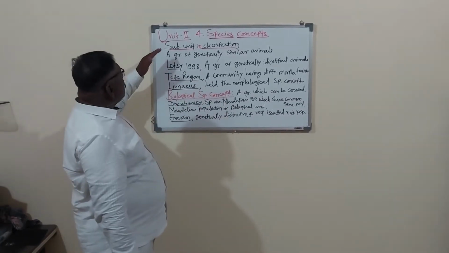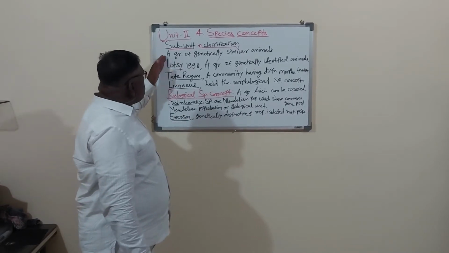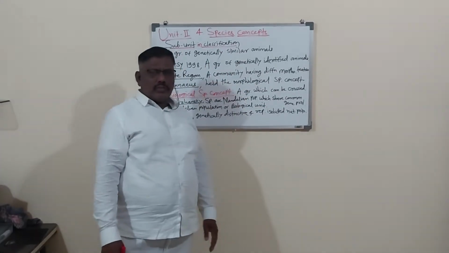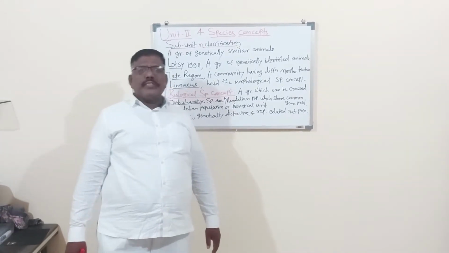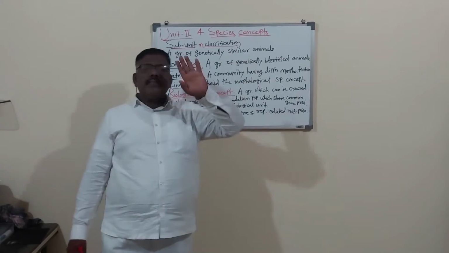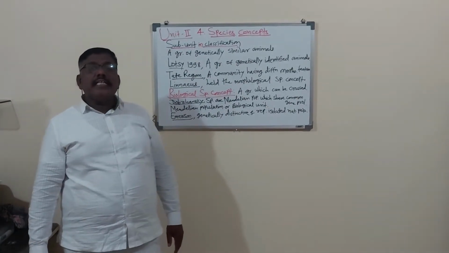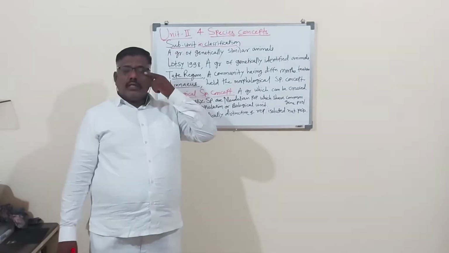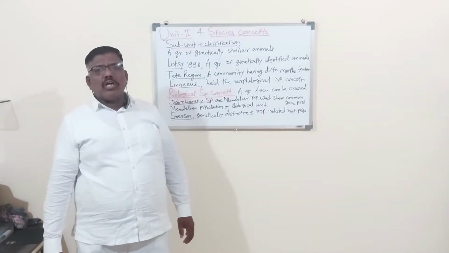In other words, species is a group of genetically similar animals. Short but sweet answer: species are genetically similar animals. They can reproduce and are fertile with each other.